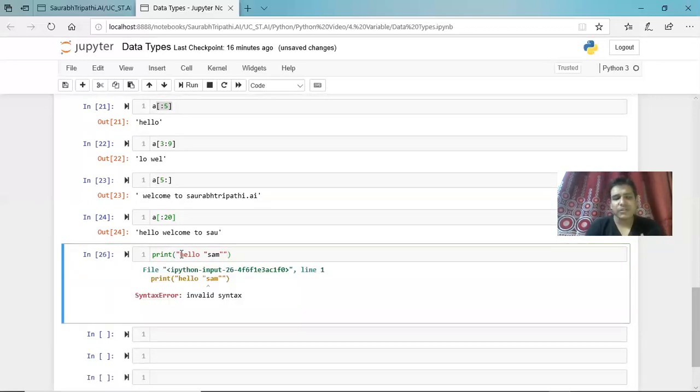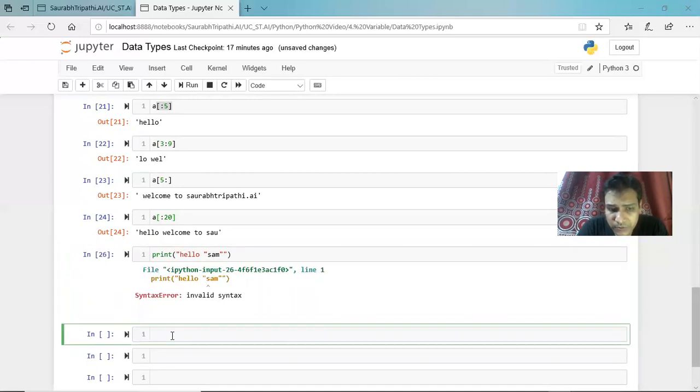When I run this, as you can see, I'm getting an invalid syntax error. What is happening here is that it considers the string to be ending before the s. As you can see, the color has changed. The red part is inside the string, and the black part is actually considered a variable. So Python thinks the string ends before the s, and when it encounters the s, it says it's invalid syntax.